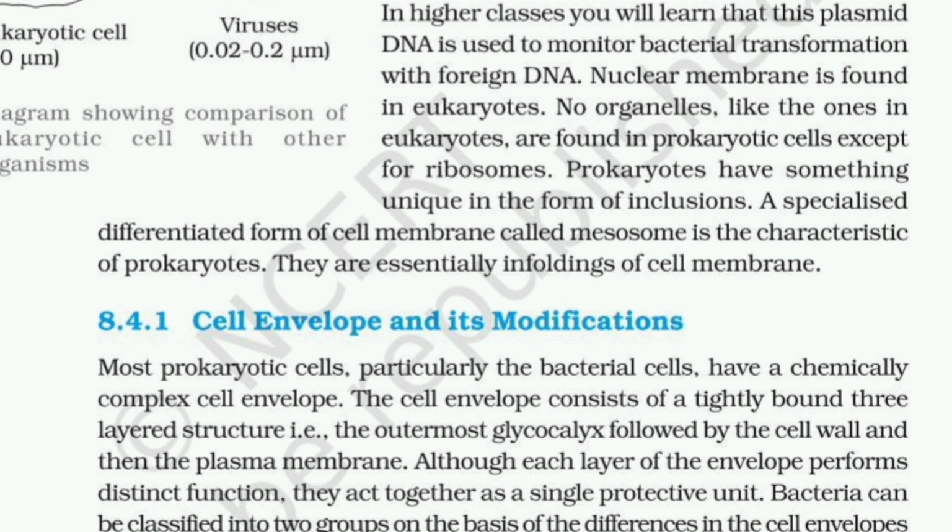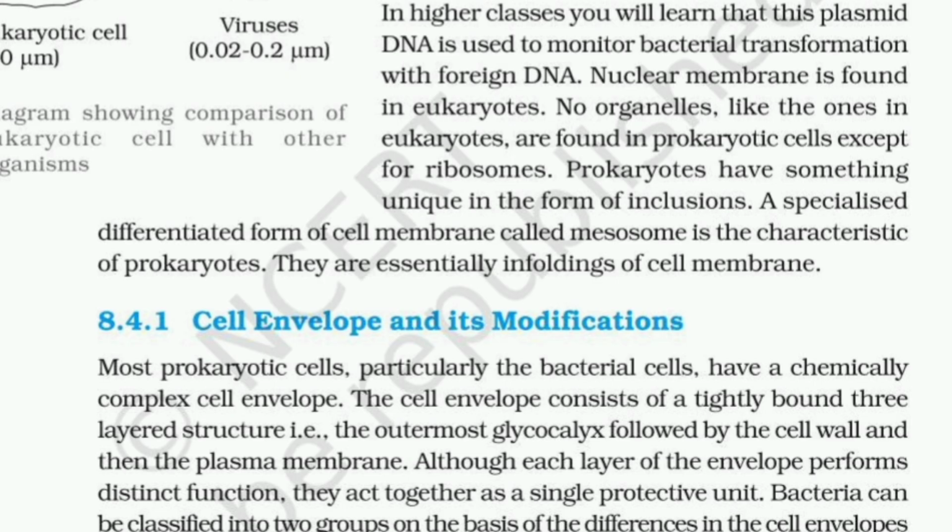Prokaryotes have something unique in the form of inclusions. A specialized differentiated form of cell membrane called mesosome is the characteristic of prokaryotes. These are essentially enfoldings of the cell membrane. 8.4.1 Cell envelope and its modifications.